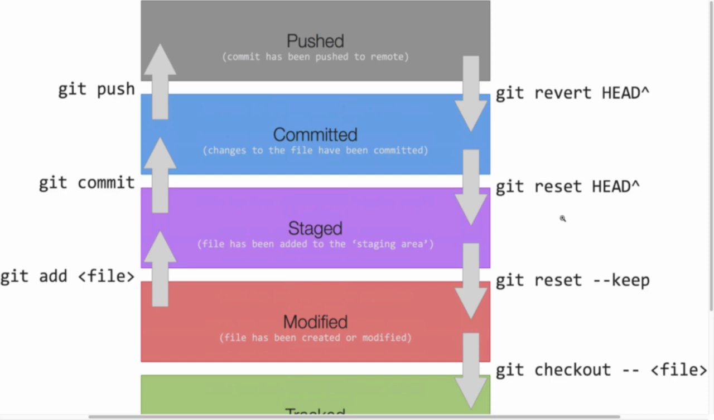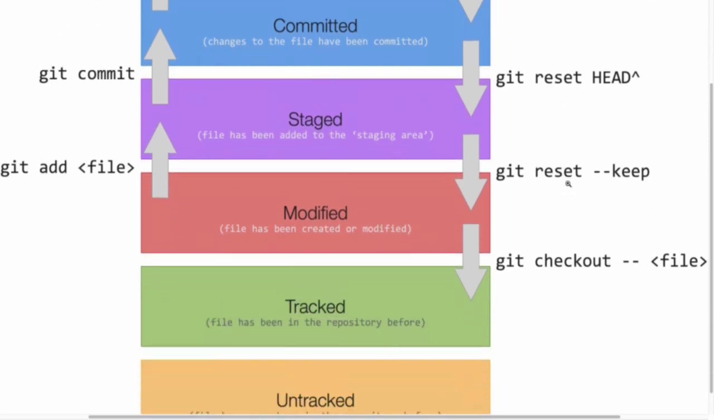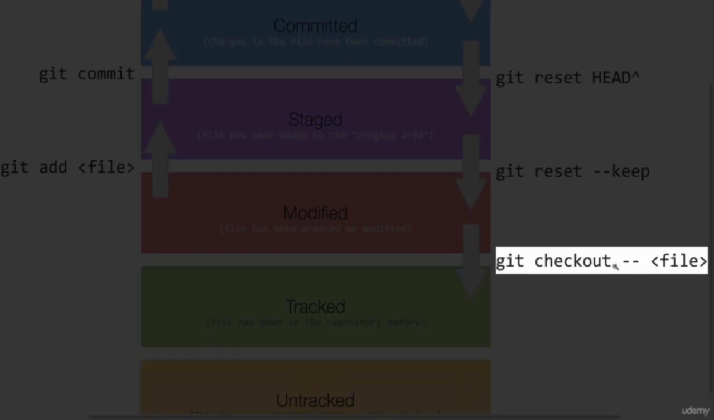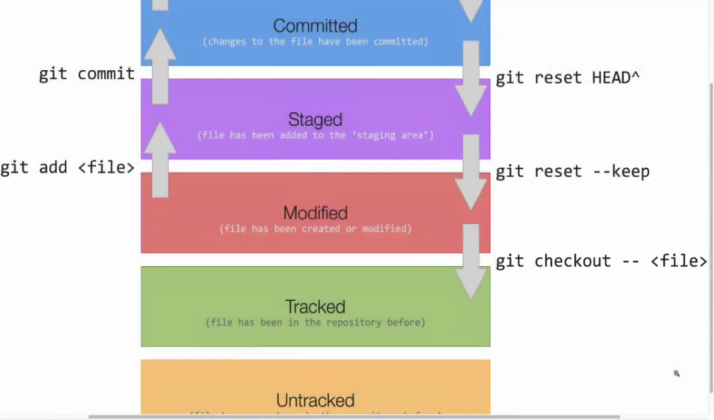Finally, git checkout -- file, notice the spaces there, will remove all the changes that you have made to a file. So it will essentially move it from the modified stage to the tracked stage, deleting all the work that you've done since the last commit. This will not delete the file unless you've created it in the current commit. It will only remove the lines that you've added since the last commit in which this file was included.